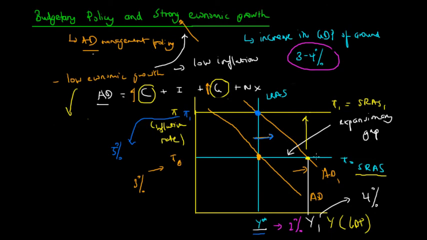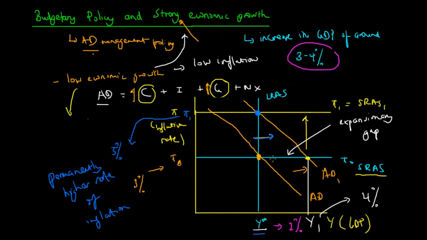But the consequence of that is, although in the short run economic growth will increase, and inflation will stay the same, and all the other goals will be achieved, in the long run, this would actually build in a permanently higher rate of inflation. So that's how budgetary policy can affect strong economic growth.